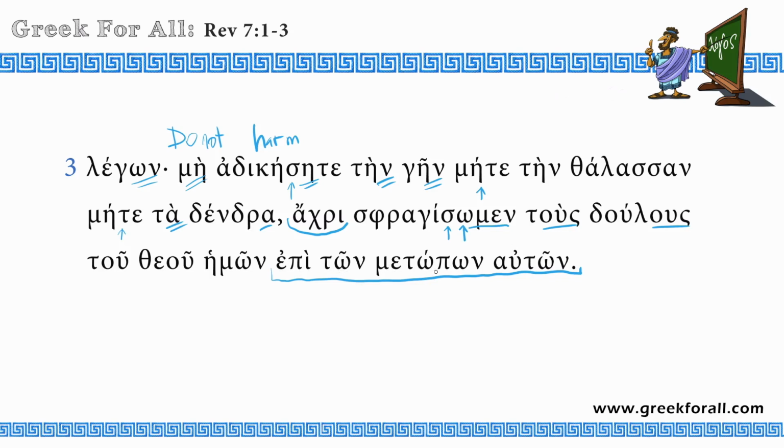Metopon means forehead. So on their foreheads, so here we have it, the third verse: do not harm the earth, nor the sea, nor the trees, until we may seal, or we have sealed, the slaves of our God on their foreheads.